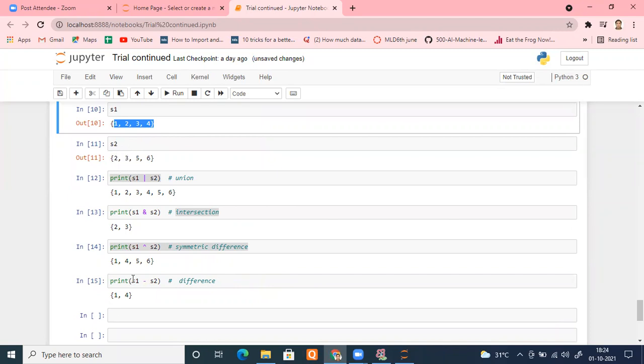Remember what we are doing: S1 minus S2. Whatever elements we have in S1, if any of those elements is available in S2 as well, that element will be removed. So we have 1, 2, 3, 4, and the output will be decided by S1 only. Any element which is available in S2, yes, 2 and 3, will be removed. So we will receive 1 and 4.